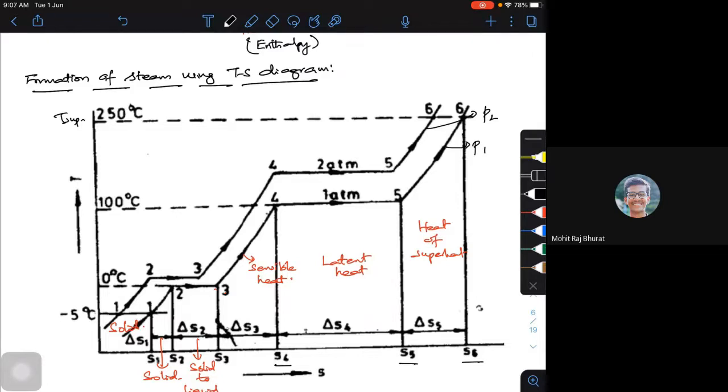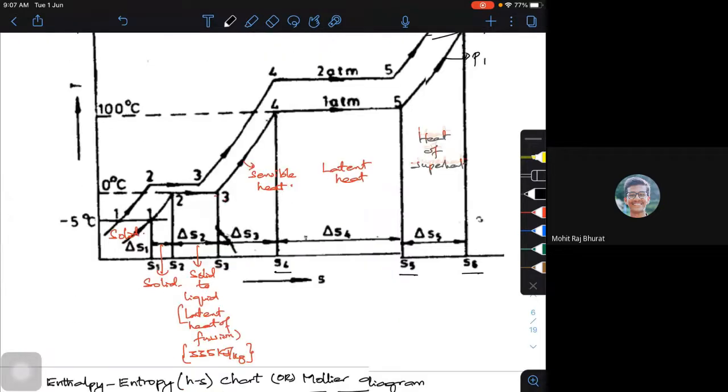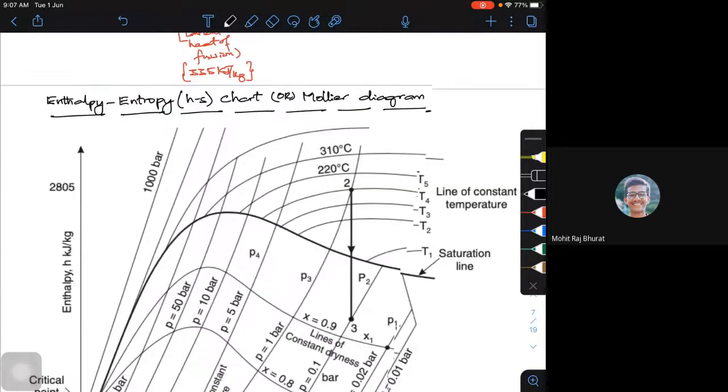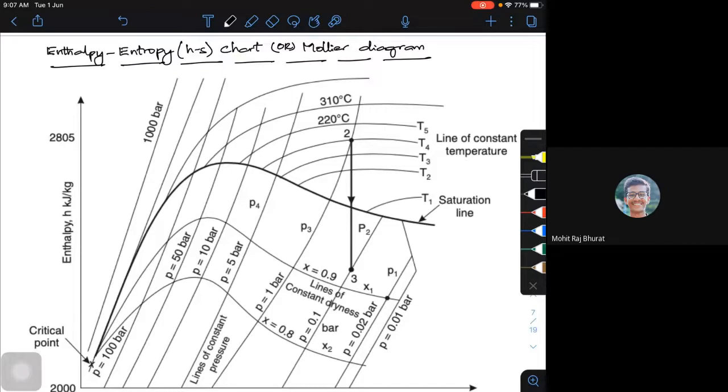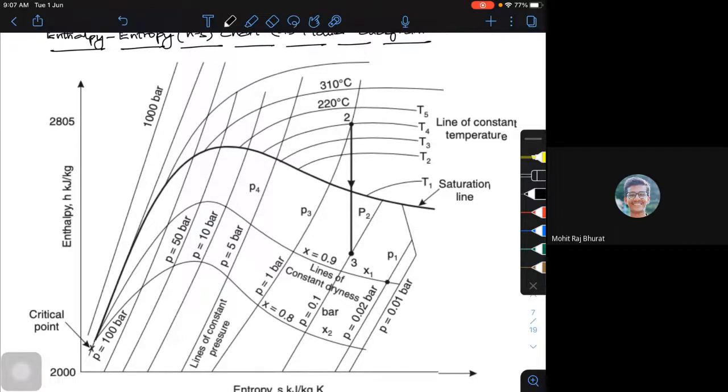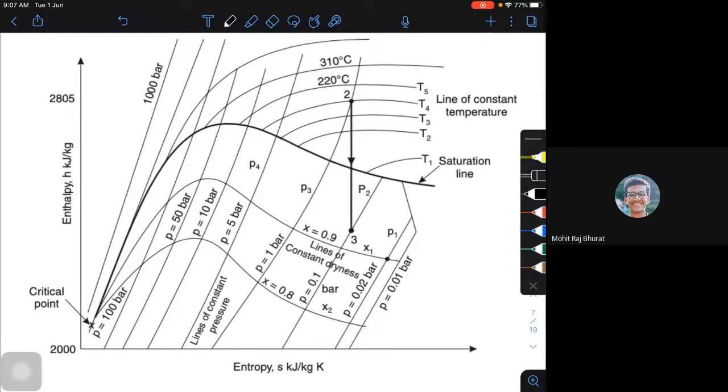Okay. So before we move into some of the very important definitions, let us try to get more understanding of the enthalpy entropy diagram, which is there in most of your steam tables. Most of your steam tables have this particular enthalpy entropy diagram, which is also called the Mollier diagram or Mollier chart, which is used to solve most of the numericals.